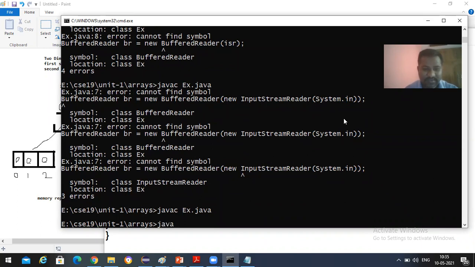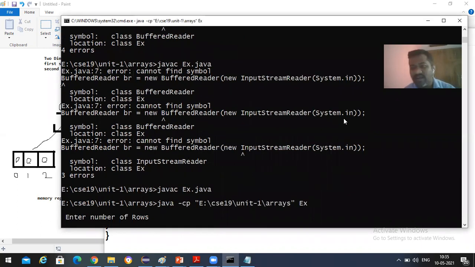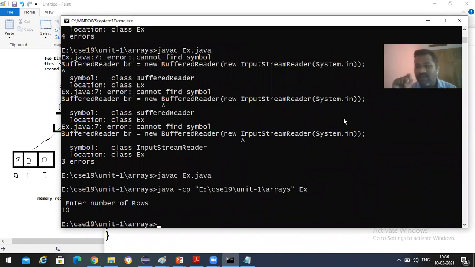Now java -ex. Now it's asking me to enter number of rows. I'm going to enter number of rows as 10 and then press the enter button. When I press enter, it is going to terminate. And just as you enter data as input in your C language, where you are asked to enter any two integers, meaning you enter 10 space 20 and then you get an output, here also the same thing: enter number of rows, meaning I'm going to enter 10.